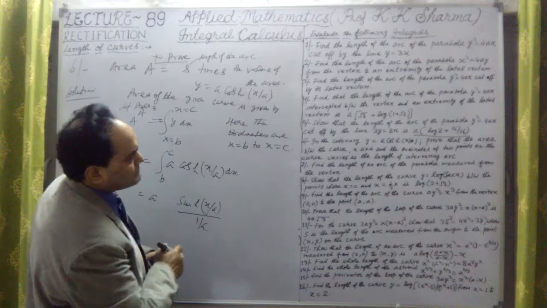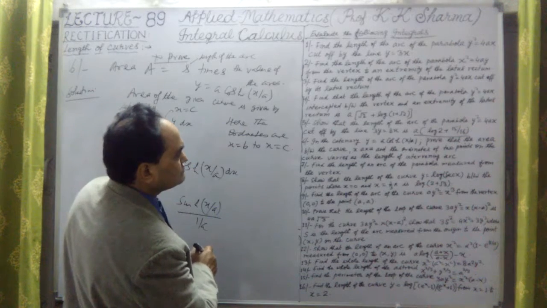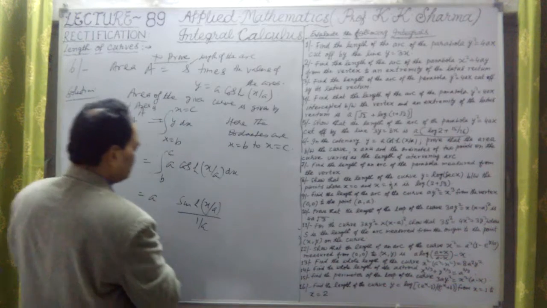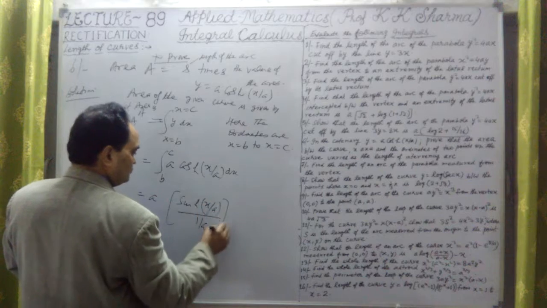So this is a square, with y equal to a into cos hyperbolic x upon a, and the limits are b to c.